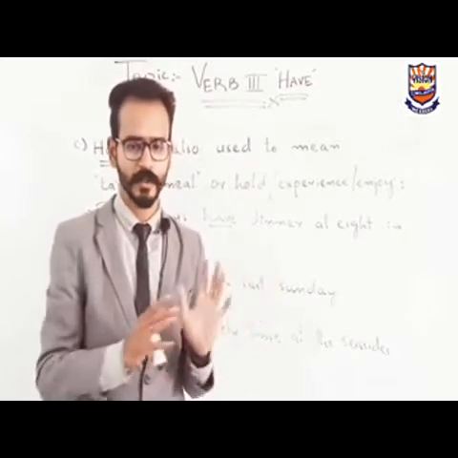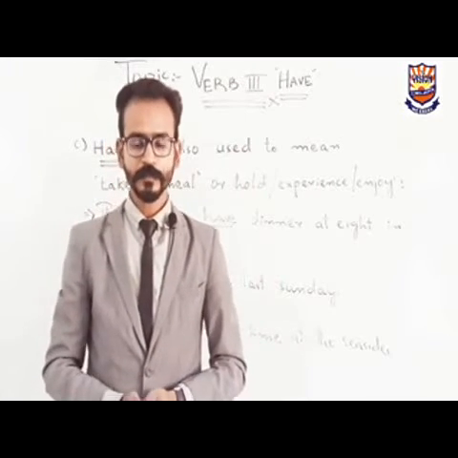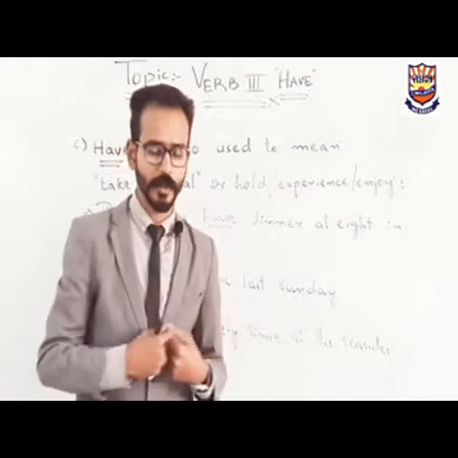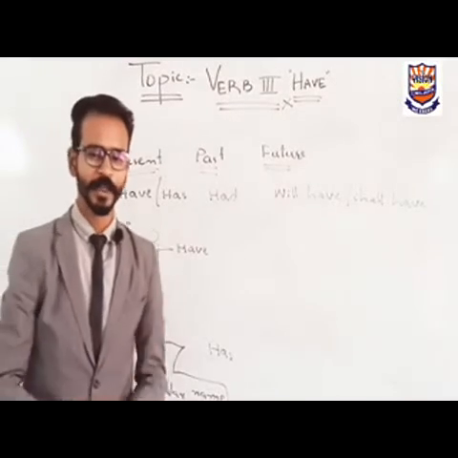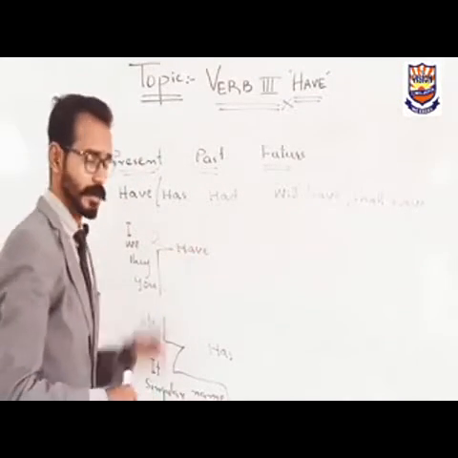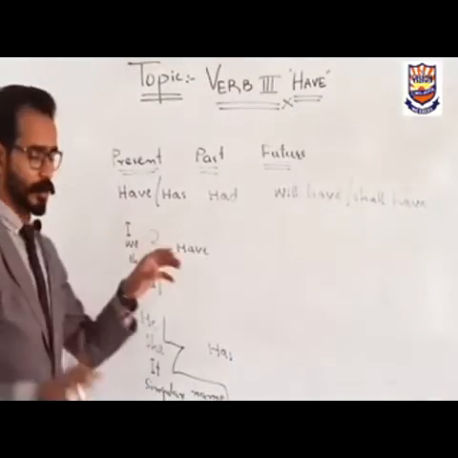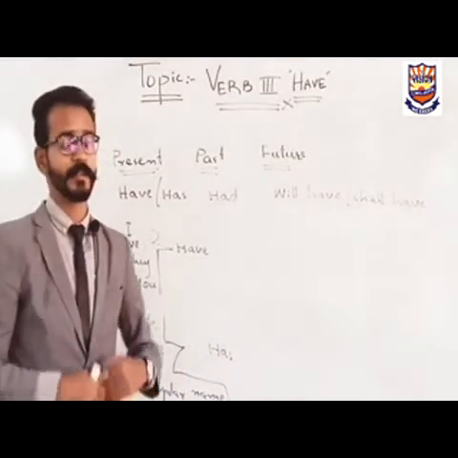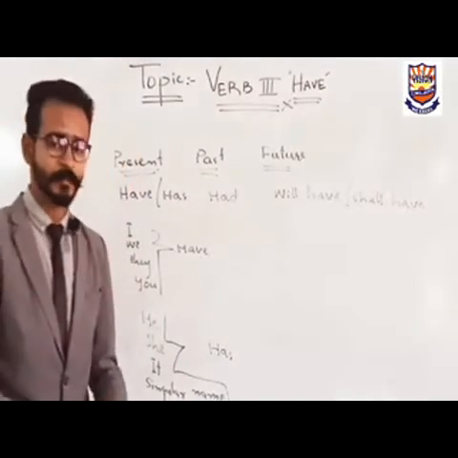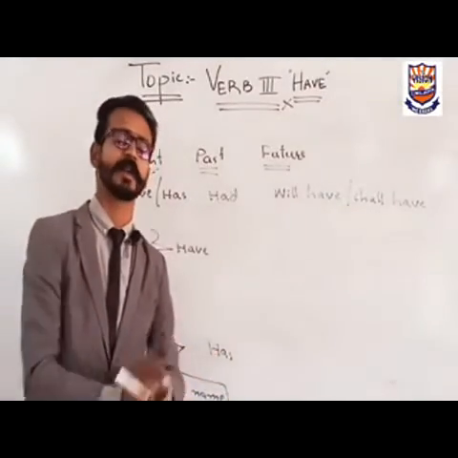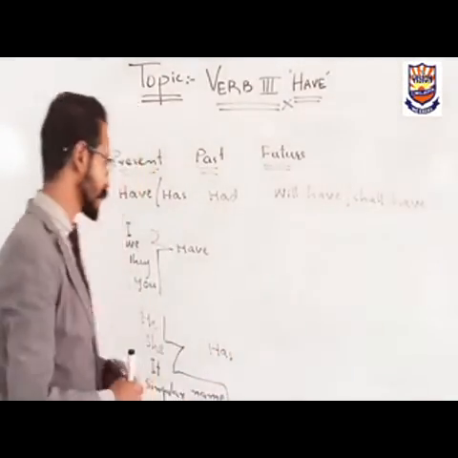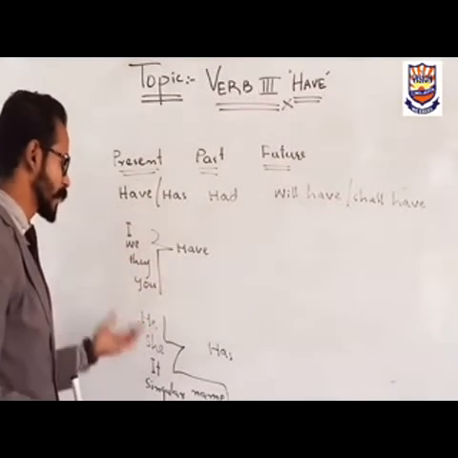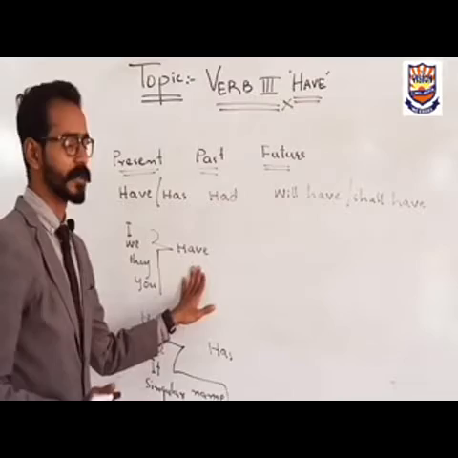So I hope that you have understood the topic completely. So let's discuss some of the important things of our topic. Here are the important points of our topic today. If we are talking about present time, we will simply use have or has. Clear? But where will we use have and where will we use has, as we discussed in our previous topic on the perfect tenses? If we are using I, we, they, you, these kinds of subjects or any plural name, we will use have with them.